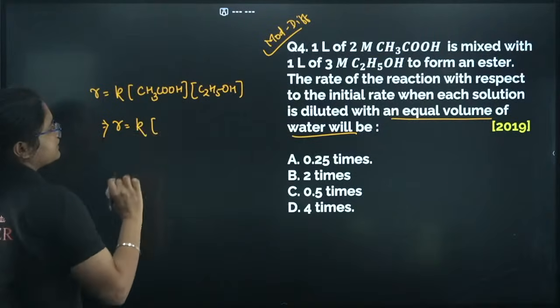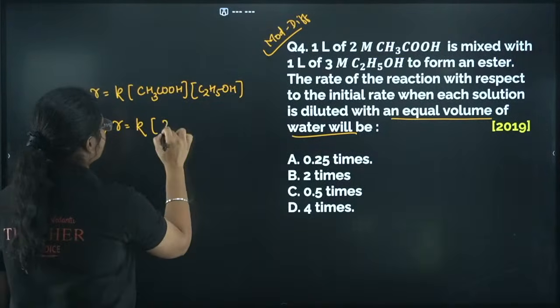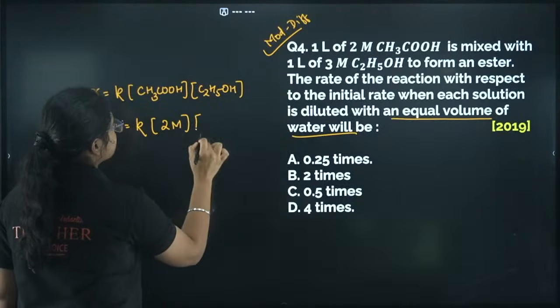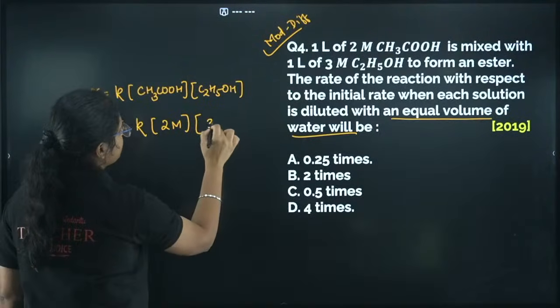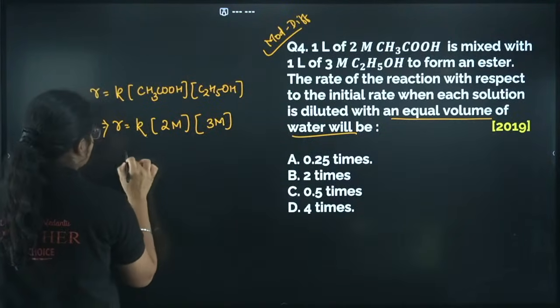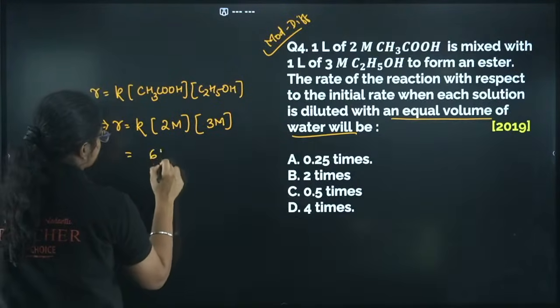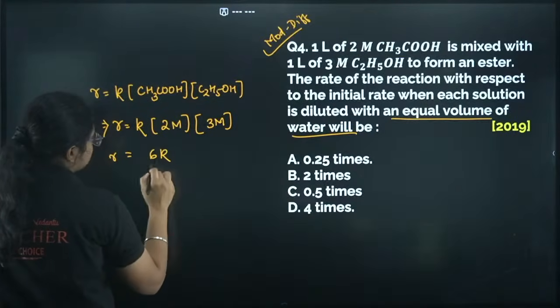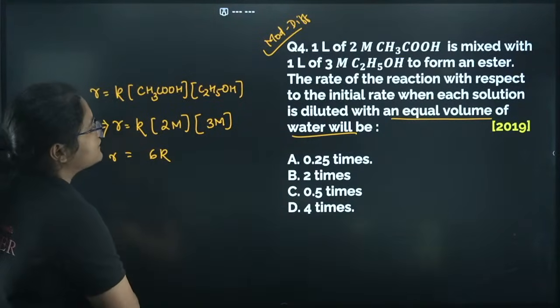K into, what is the concentration of CH3COOH? 2 molar. And what is the concentration of ethyl alcohol? 3 molar, right? So that will give me 6K, or I can just write R is equal to 6K, something like this. Next, what happens?